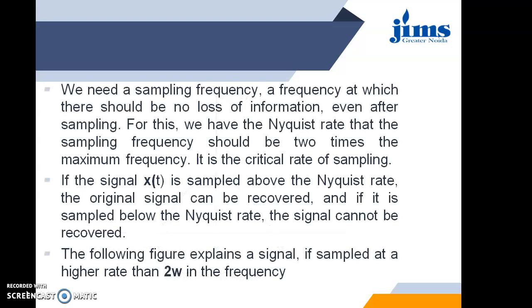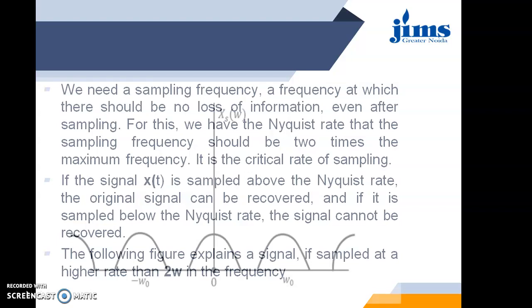We need a sampling frequency at which there should be no loss of information or no overlapping. That means the perfect sampling frequency or sampling rate, which is defined by the Nyquist rate, given by Fs equal to 2Fm or 2W.